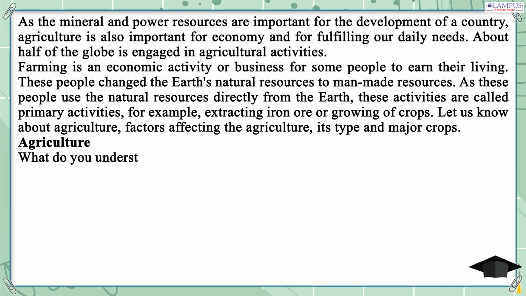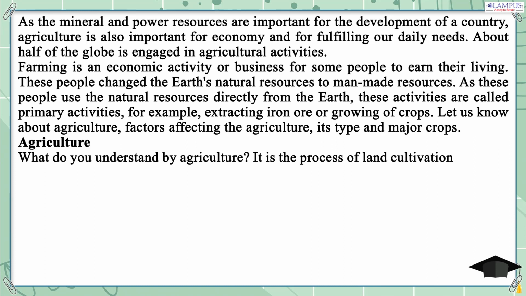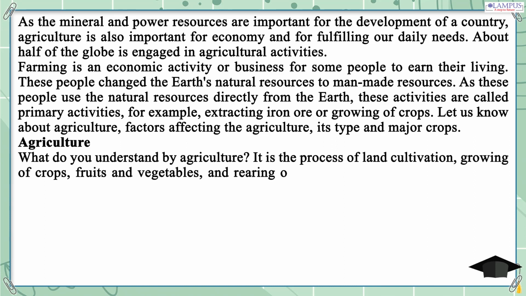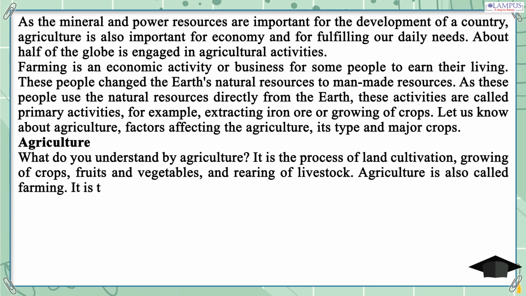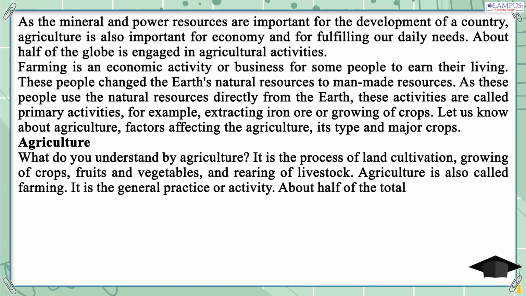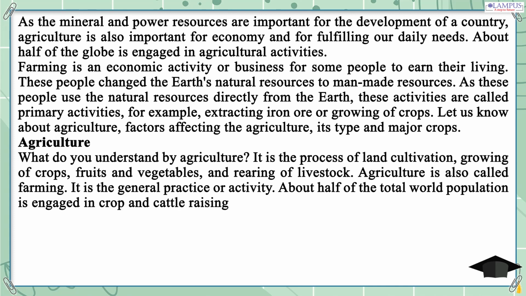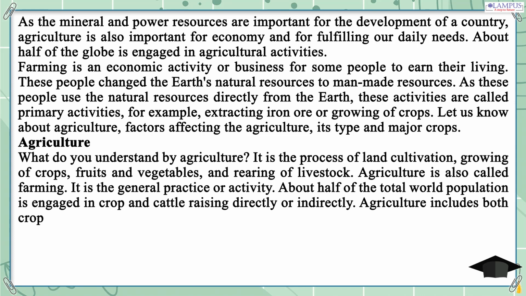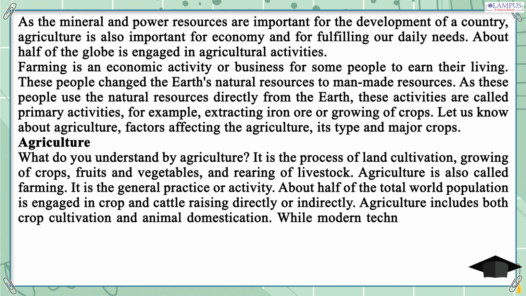Agriculture. What do you understand by agriculture? It is the process of land cultivation, growing of crops, fruits and vegetables, and rearing of livestock. Agriculture is also called farming. It is the general practice or activity. About half of the total world population is engaged in crop and cattle raising directly or indirectly. Agriculture includes both crop cultivation and animal domestication.